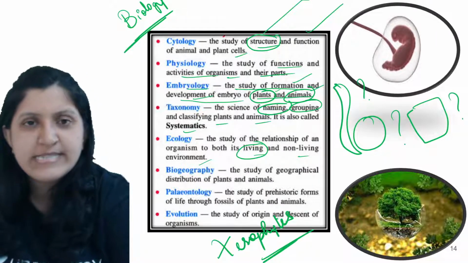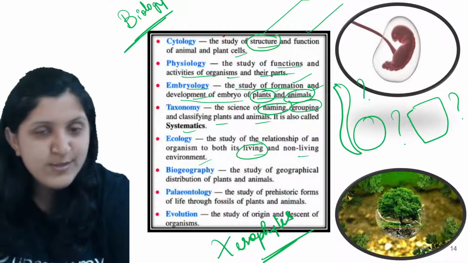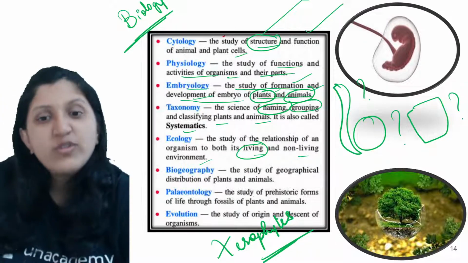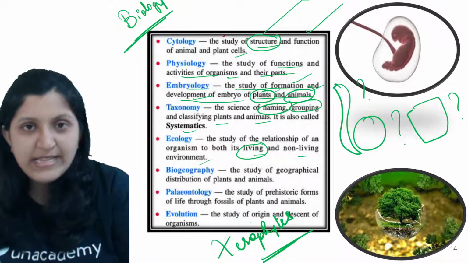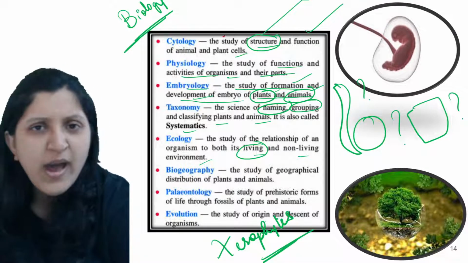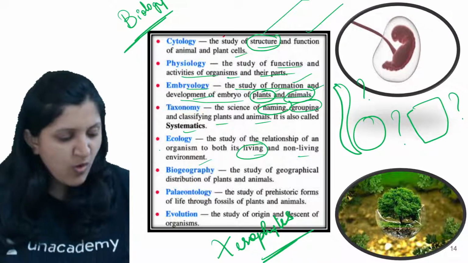So salt water is there, but still the plant is not dying or the animal is not dying. It is surviving even in that salt solution. So that is what we call extremophiles. Under extremophiles there are halophiles, there are thermophiles. So different categories there.